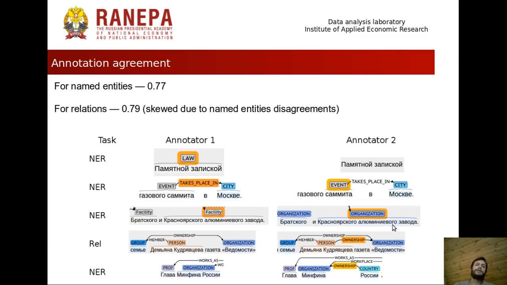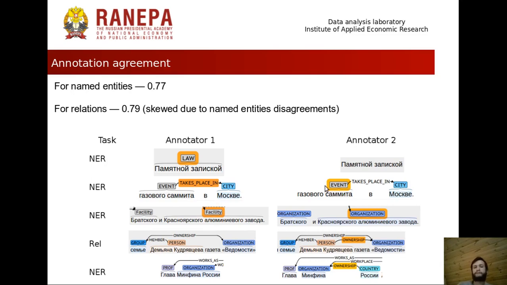It's a very difficult question, because in our work, an organization is something that buys someone or buys from someone, and a facility is like a house, like a building. It doesn't perform any economic activity.